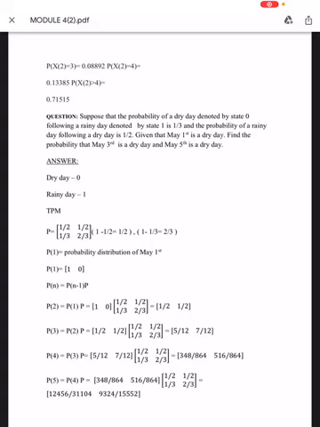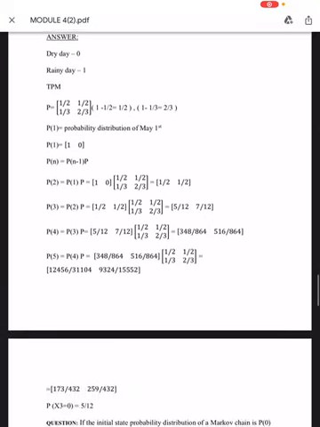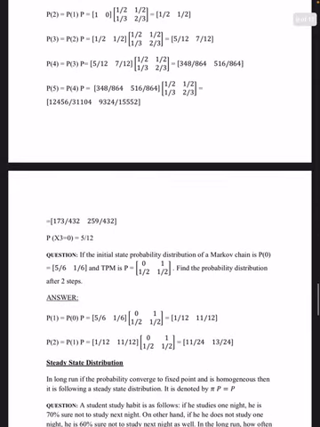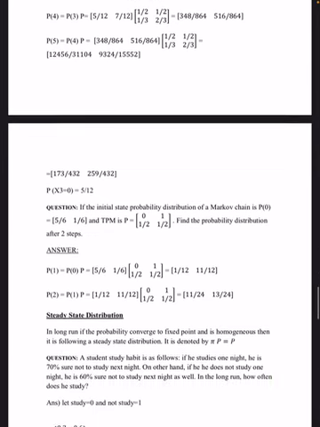And P2 is given to be 1 by 2, 1 by 2. P3 is 5 by 12, 7 by 12. P4 is 348 by 864, 516 by 864. And P5 is P4 into P, it's getting to be 12456 by 31104 and 9324 divided by 15552. Therefore, P of X of 3 equal to 0 is 5 by 12.